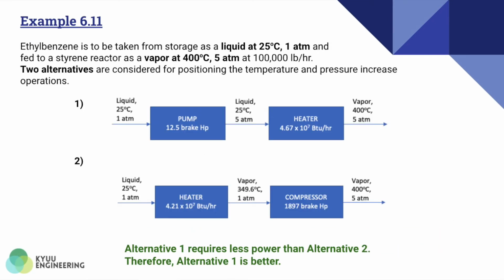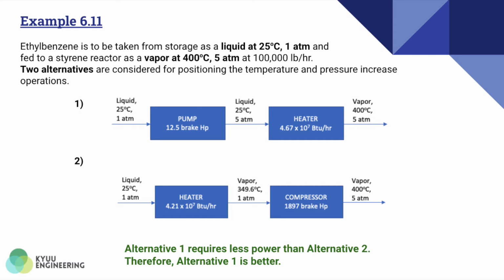Here is one example. Ethyl benzene is taken from storage as a liquid at 35 degrees Celsius and a pressure of 1 atm. It is to be fed to a reactor as a vapor at 400 degrees Celsius and a pressure of 5 atm. There are two alternatives to position the temperature and pressure increase operations.